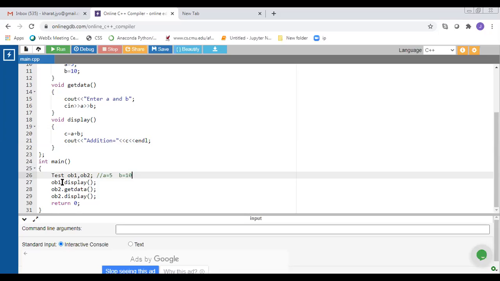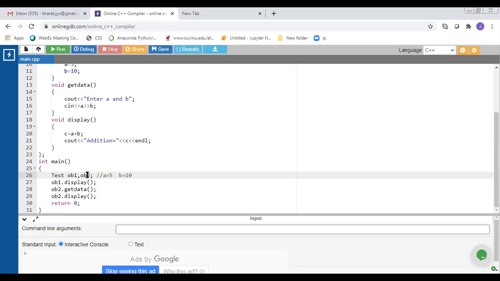So when we call this display function, it performs addition of a and b. Here we call this display function by using object ob1. For ob1, value of a variable is 5 and value of b variable is 10. So it performs addition, that is 5 plus 10. Result gets stored inside c variable and it displays addition is equals to 15.